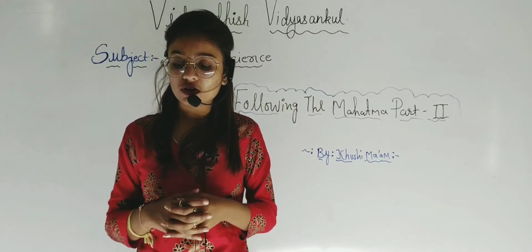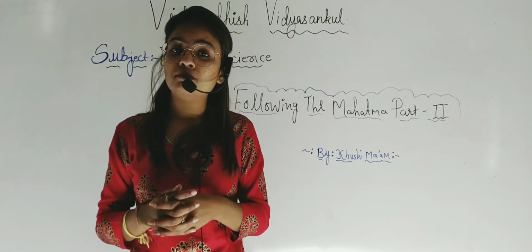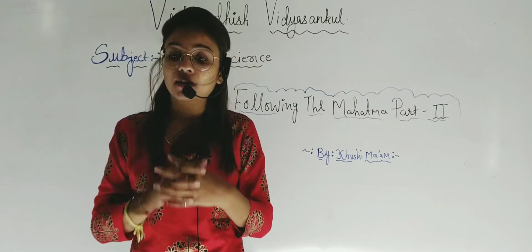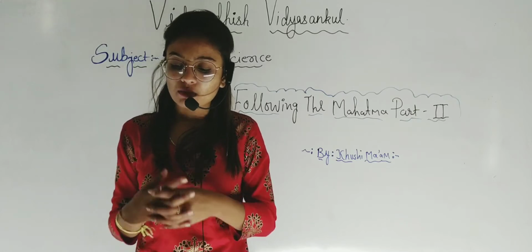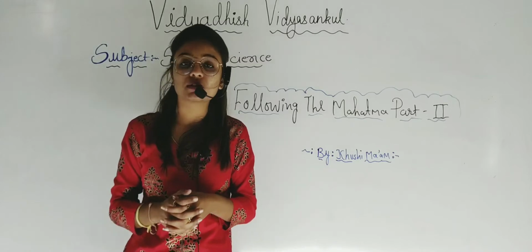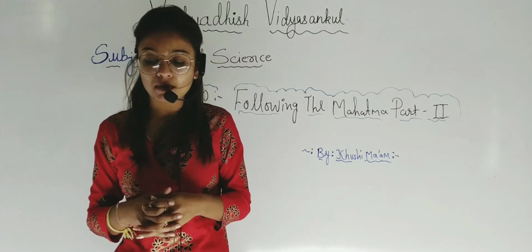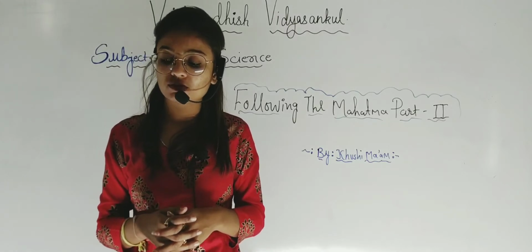The resolution of the demand for Pakistan was passed in the Muslim League, but not in our Indian constitution. The Muslim League session was held at Lahore in March 1940. It was suggested to form an independent nation having a majority Muslim population.